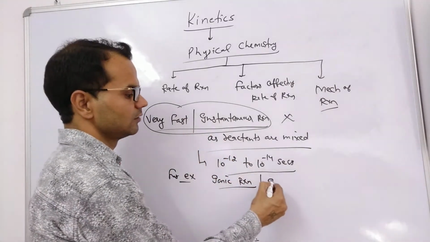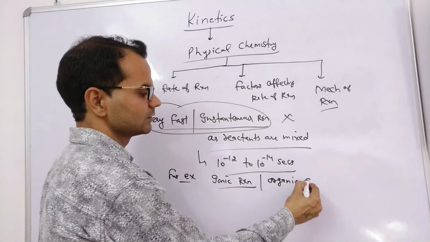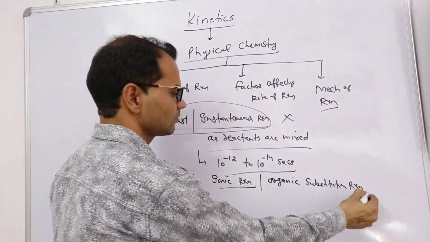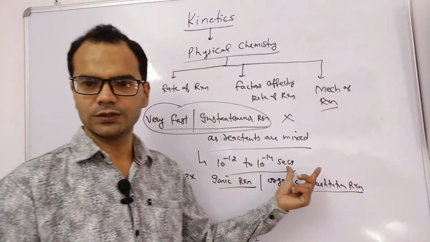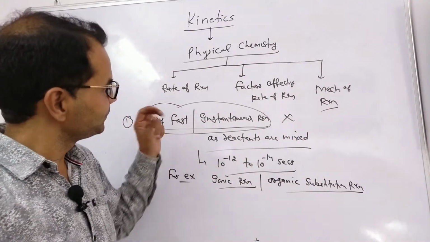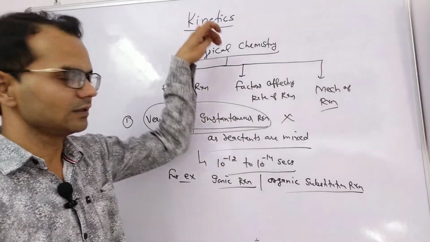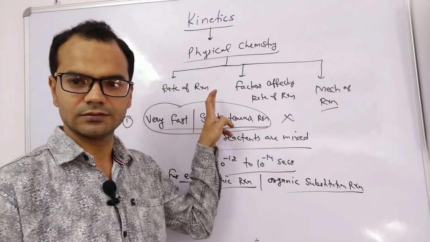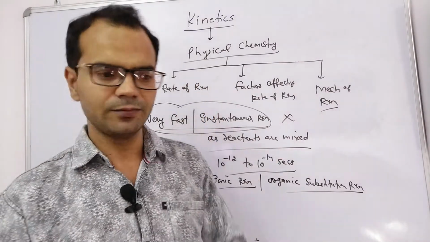Second, organic substitution reactions. But we can't study very fast reactions in kinetics. We can't find out their rate of reaction. Easy. Second type is